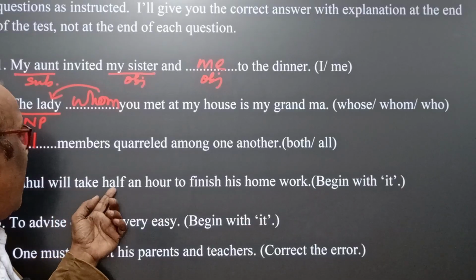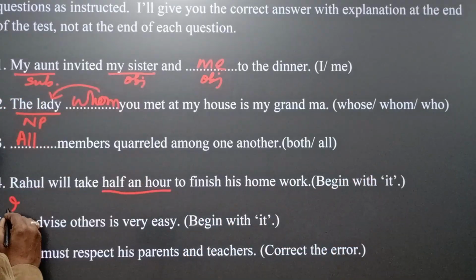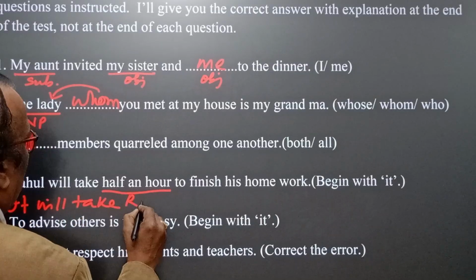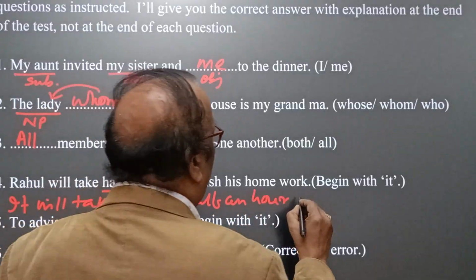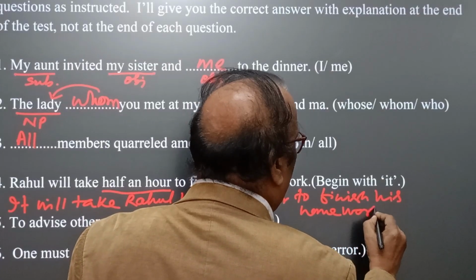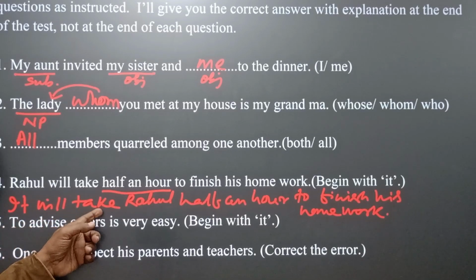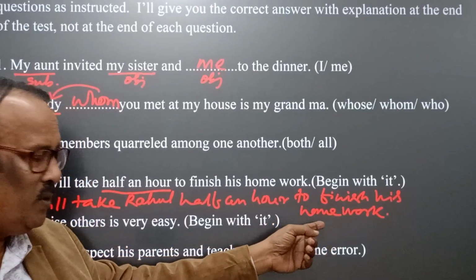Now come to question number 4. Rahul will take half an hour to finish his homework. Begin with it. Then the answer will be, it will take Rahul half an hour to finish his homework.